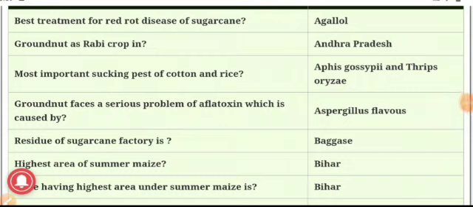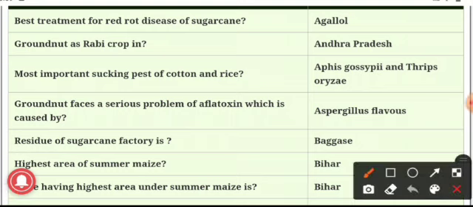Our next question is the best treatment for red rot disease of sugarcane. The answer is Agallol. See, this red rot disease of sugarcane is caused by Colletotrichum falcatum. Because of this causal organism, red rot disease occurs in sugarcane and it can be treated with the help of Agallol treatment. Next question. In which state is groundnut grown as a rabi crop? The answer is Andhra Pradesh.